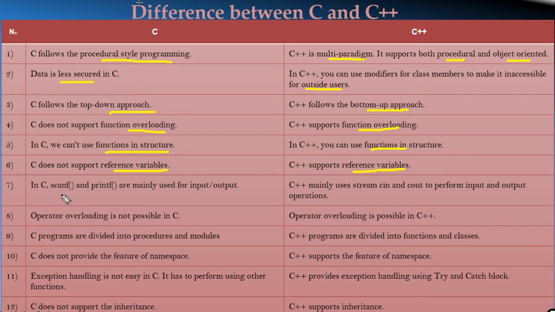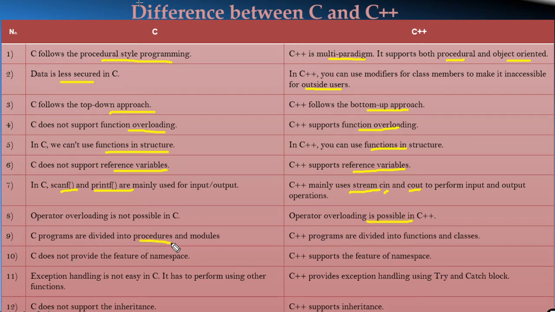In C, scanf and printf are mainly used for input-output operations, but C++ mainly uses the streams cin and cout to perform input-output operations. For input we use cin, for output we use cout. Operator overloading is not possible in C, but it is possible in C++.